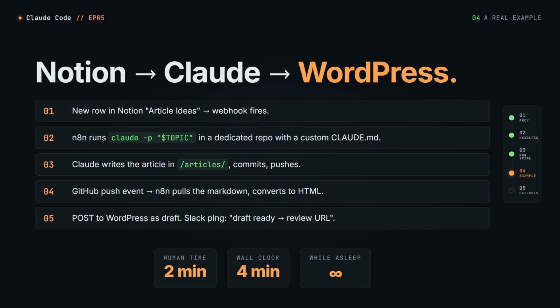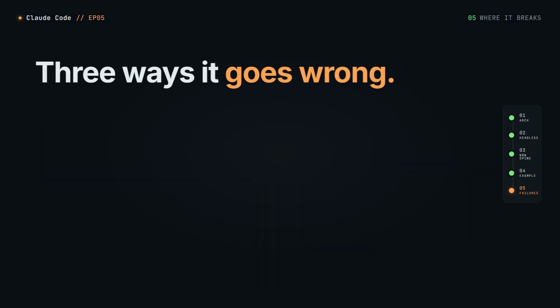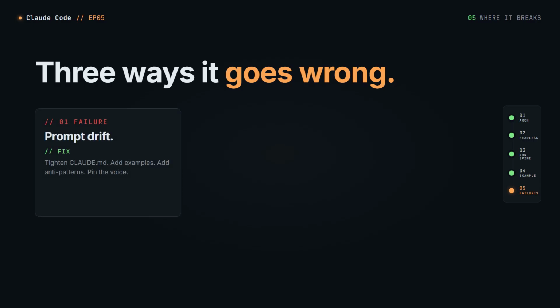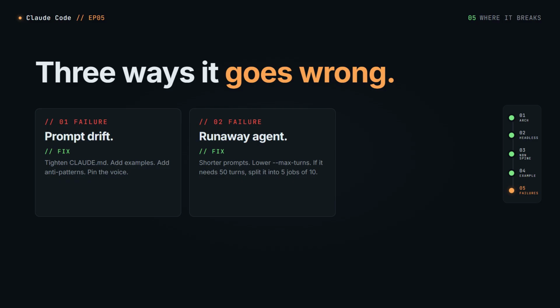That's the whole point. Three failure modes. One, the prompt drifts. Claude does fine the first ten times, then produces something off. Fix: tighten your Claude.md, add examples, add anti-patterns. Two, the tool runs forever. Some job blows past max turns and gets killed mid-output. Fix: shorter prompts, more focused tasks. If a job needs 50 turns, break it into five jobs of ten.